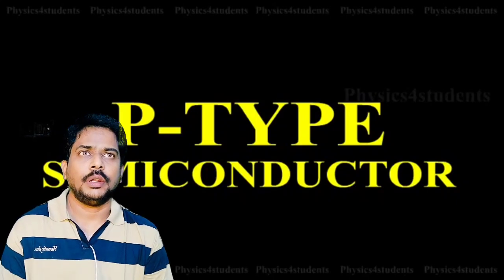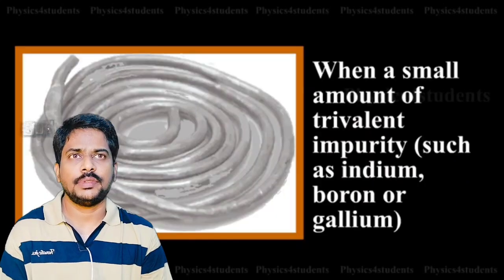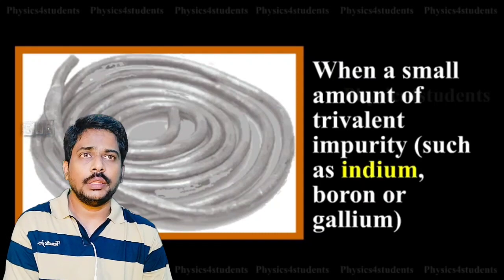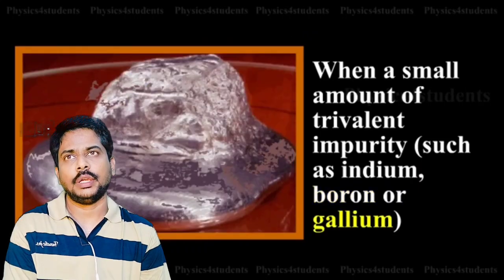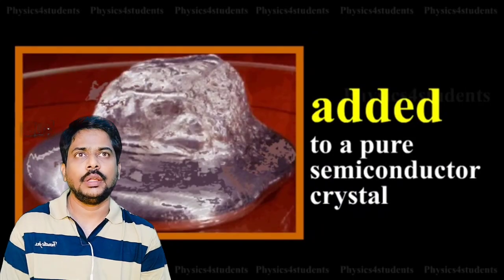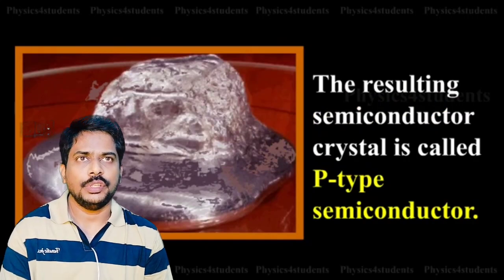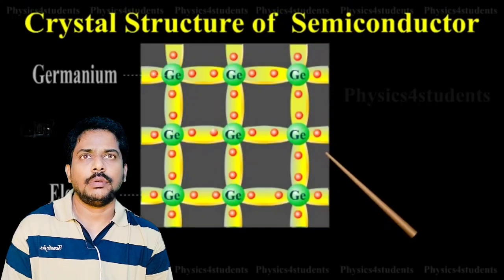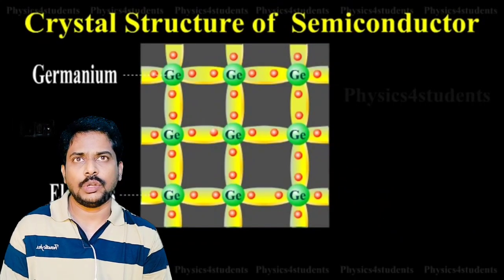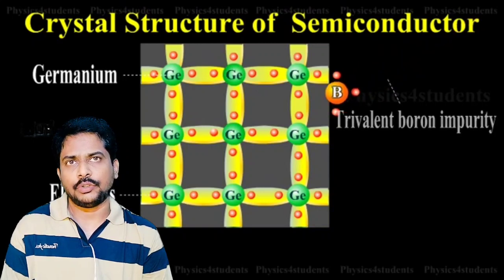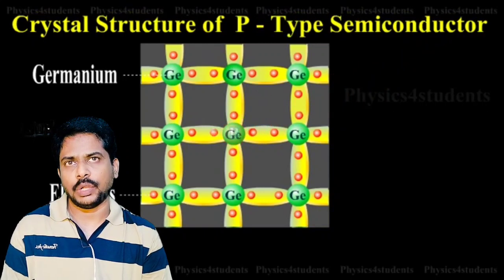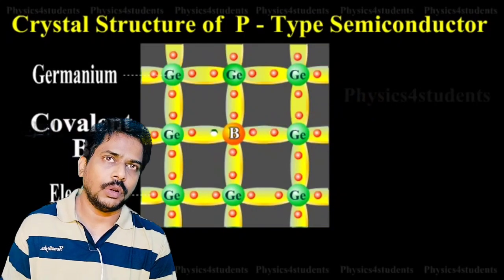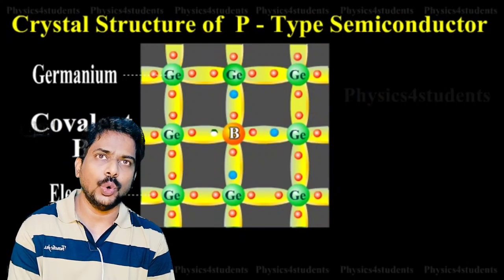Coming to the p-type semiconductor, when a small amount of trivalent impurity such as indium, boron or gallium is added to the semiconductor material, the resultant material formed is a p-type material. So when I add a trivalent atom such as boron to the germanium crystal, the germanium atom will be replaced by boron, and boron has only 3 electrons in the outermost shell. These 3 electrons form covalent bonds with the surrounding germanium atoms, but there is one vacant position left, and that vacant position we call a hole.